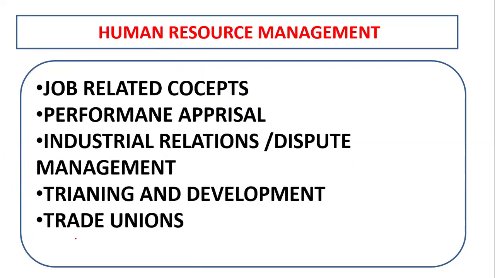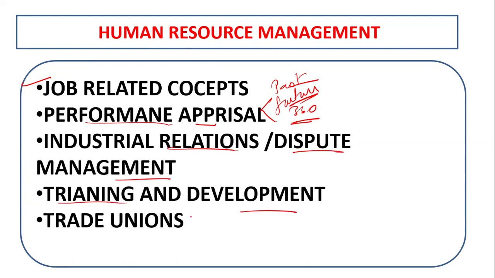Okay, next, human resource management, having job related concepts. Then performance appraisal, like the 360 performance appraisal. You know that there is past performance appraisal and future performance appraisal, according to past and future. Then industrial relations, then dispute management, training and development. Then the trade union is also important. Training and development is also important, because they ask questions from this area.